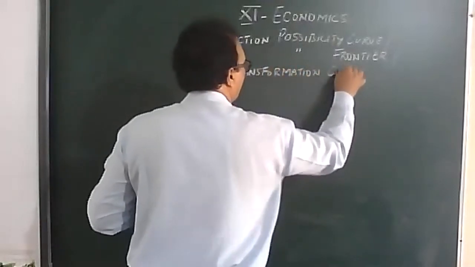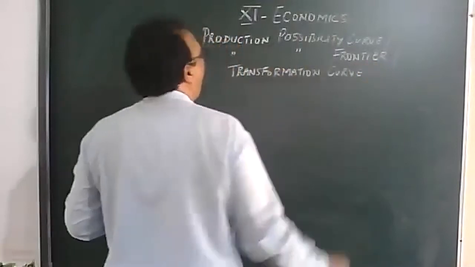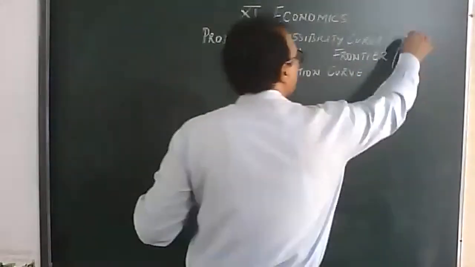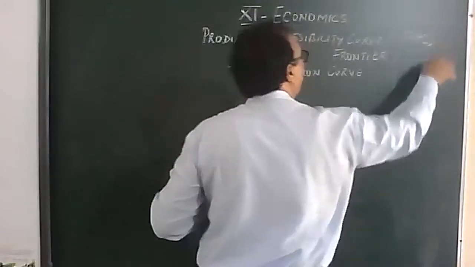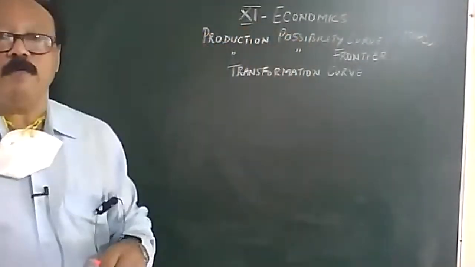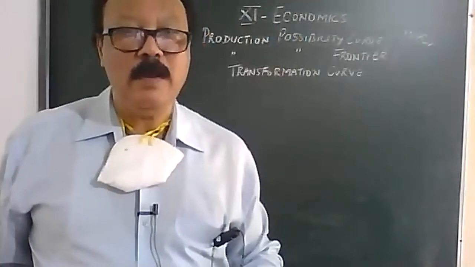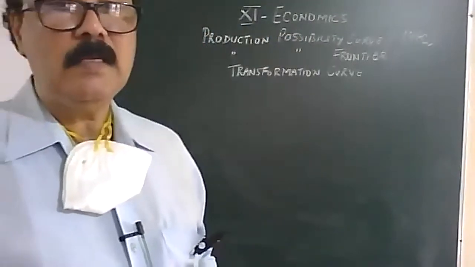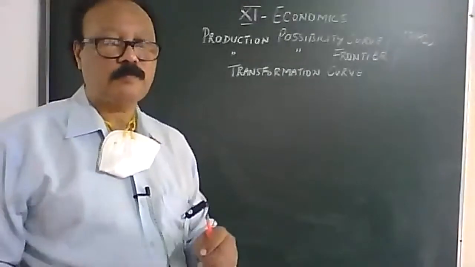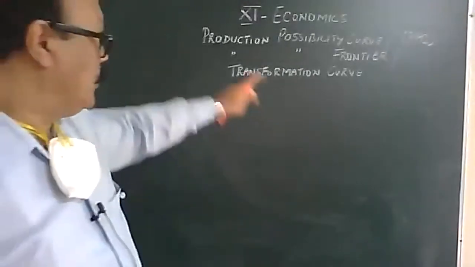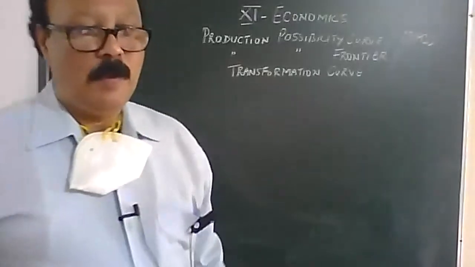And in abbreviation, production possibility curve would be PPC. This is the new topic for today.